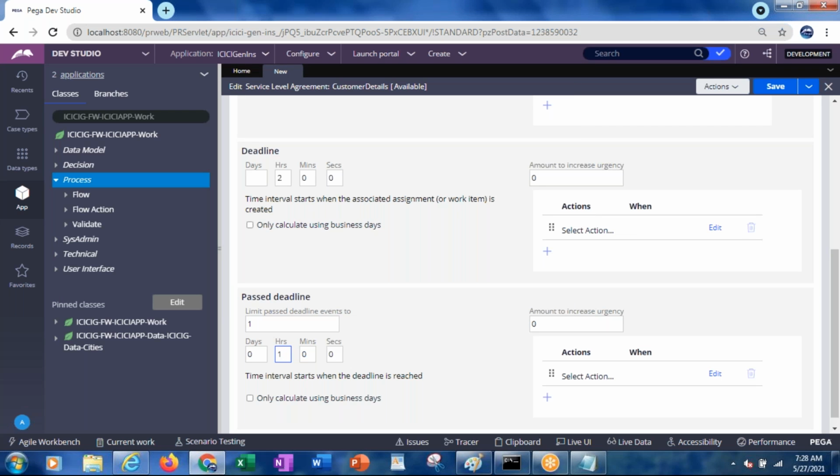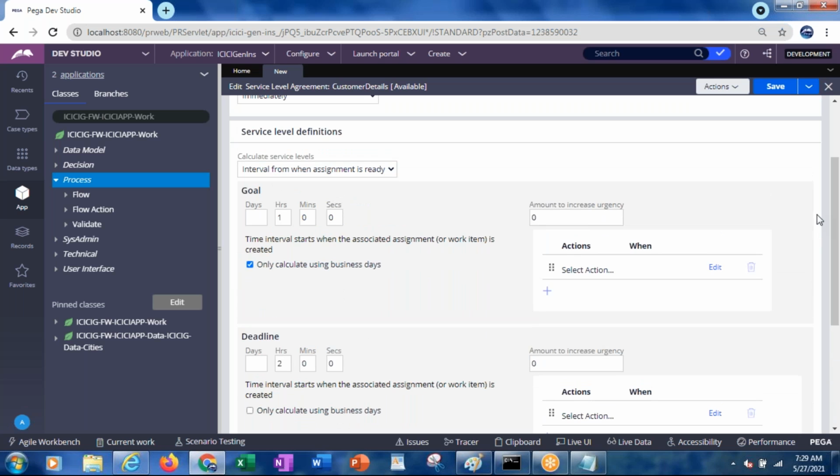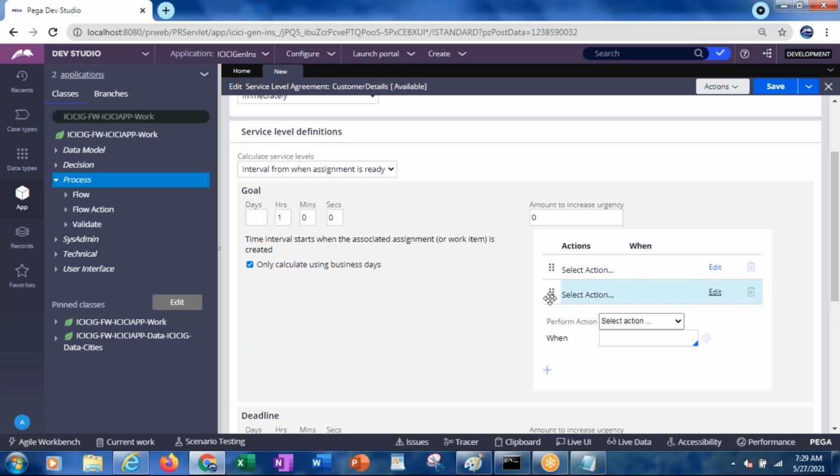Now it is calculating. But what next? The goal is 1 hour, the deadline we have given is a total of 2 hours, and past deadline we have given 1 hour. So when it reaches the goal, what should happen? You can specify that under the actions. When the goal is reached, whatever you want to perform, you can perform under the action. Here you can add multiple actions also.